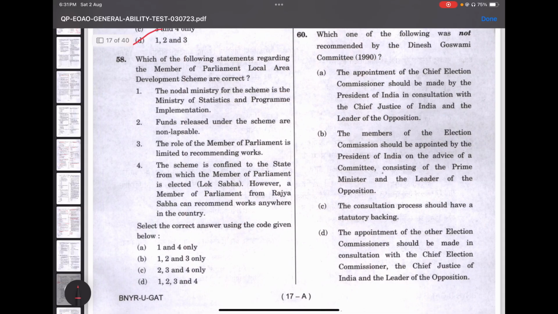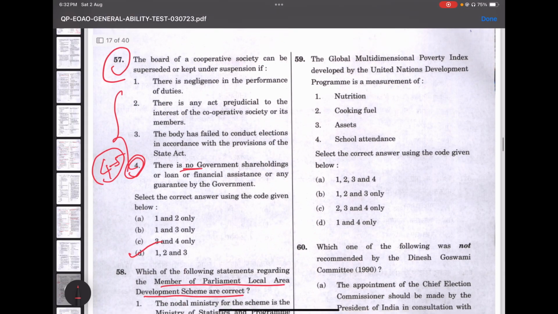Which of the following statements regarding the Member of Parliament Local Area Development Scheme are right? The nodal ministry for the scheme is the Ministry of Statistics and Programme Implementation. The funds released under the scheme are non-lapsable. The role of the Member of Parliament is limited to recommending works. The scheme is confined to the state from which the Member of Parliament is elected, Lok Sabha. However, this is absolutely wrong. So it is 1, 2 and 3. Just like that. Again, read option 4. So moving on to the next question, 59.